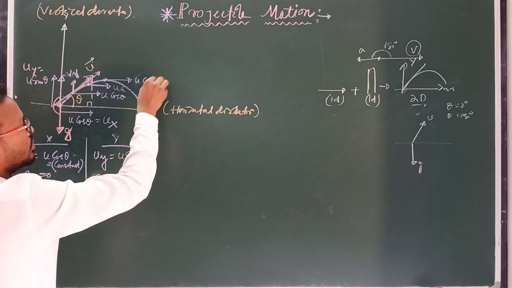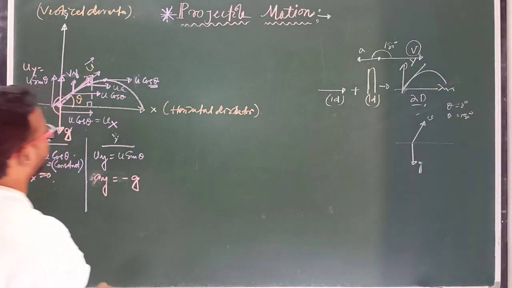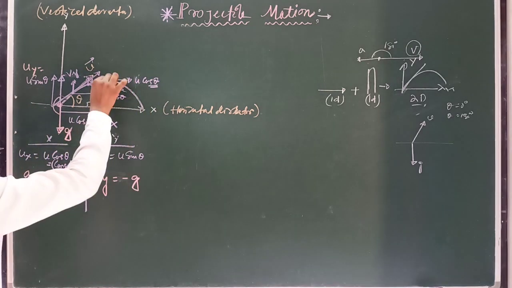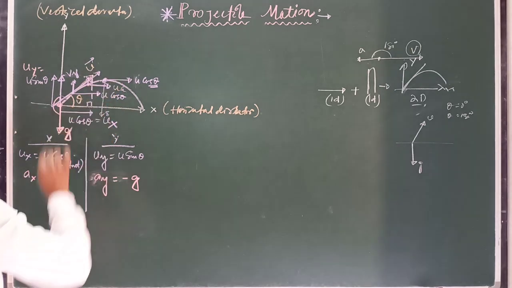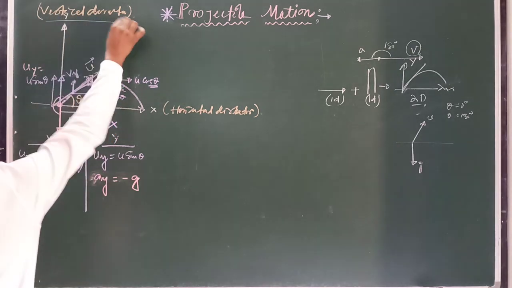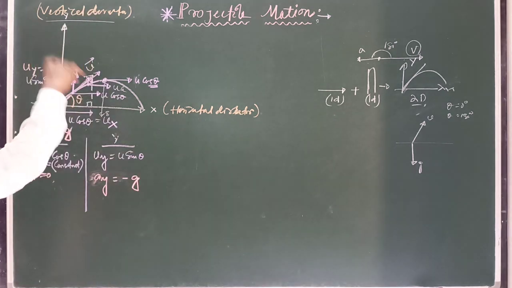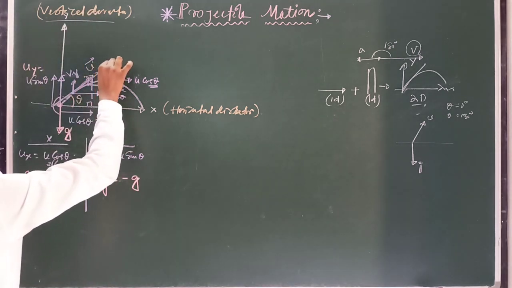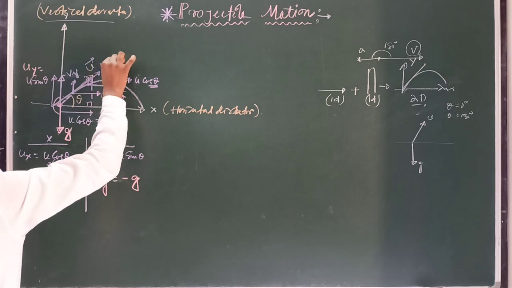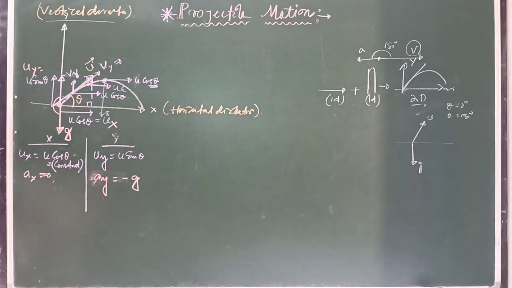So here u cos theta is always constant in this direction, but at maximum height the acceleration due to gravity is again in the downward direction, and the vertical velocity along the y-axis at maximum height, you can write, vy is 0 here. Clear?